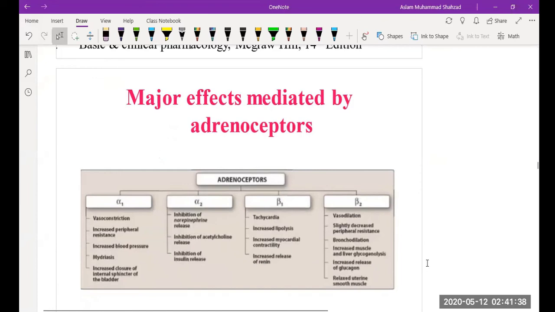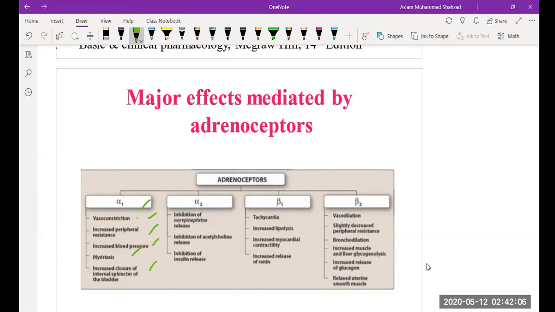This is a table where we discuss the major mediated effects of the adrenoreceptors. Alpha 1 receptors are responsible for vasoconstriction, increased peripheral resistance, increased blood pressure, mydriasis, and increased closure of sphincters to the bladder. As I already discussed, they are mostly vasoconstriction, and vasoconstriction is linked to peripheral resistance, and then it leads to blood pressure.